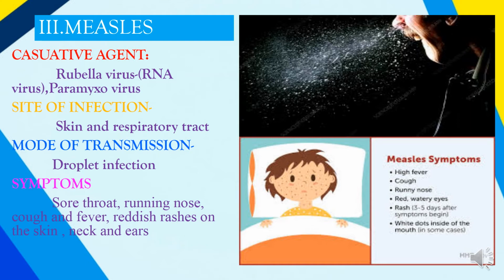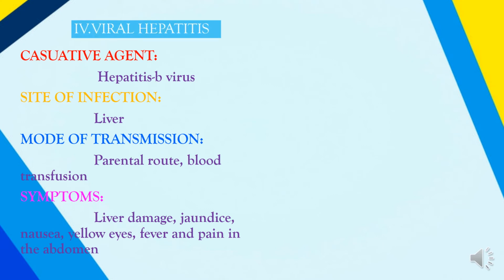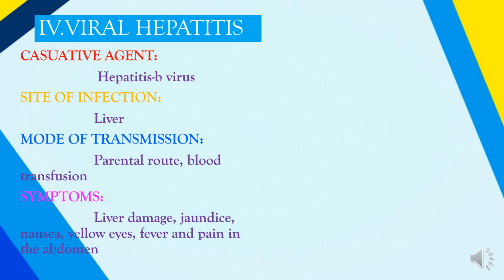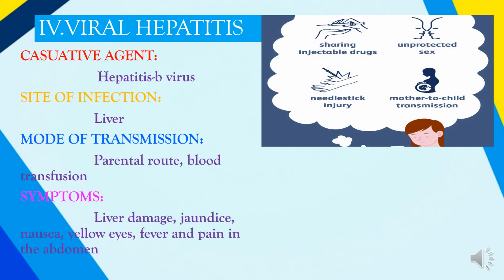The next disorder is the viral hepatitis. This is caused by the hepatitis B virus, which infects the liver, and the mode of transmission is the parenteral route or through the blood transfusion. When you say parenteral route, it is through the mother to the child during the time of childbirth. It can also be transmitted by sharing the injections, as well as some needle stick injury.